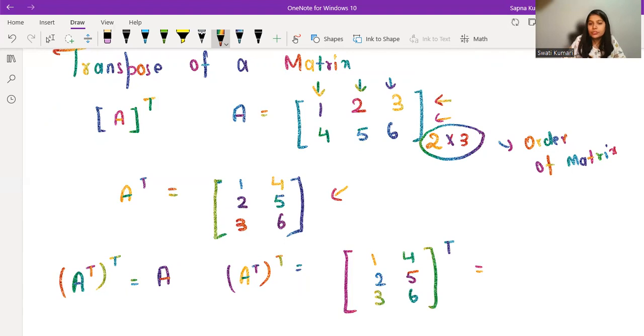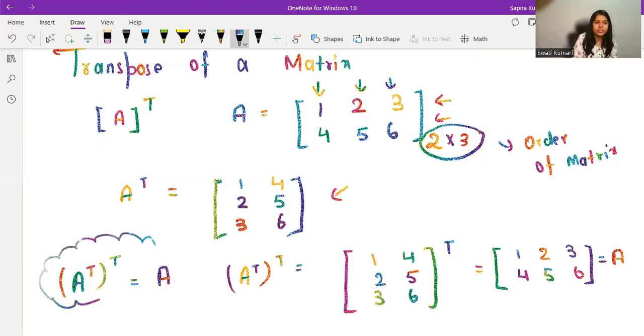So what is the first row here? 1, 4. First row will become first column. So 1, 4. Second row will become second column. So 2, 5. Third row will become third column. So 3, 6. Can you notice that this is nothing but A? Our previous matrix. So this is a very, very important property of a transpose matrix, that if you do the transpose of a transpose matrix, you will get your initial matrix again.